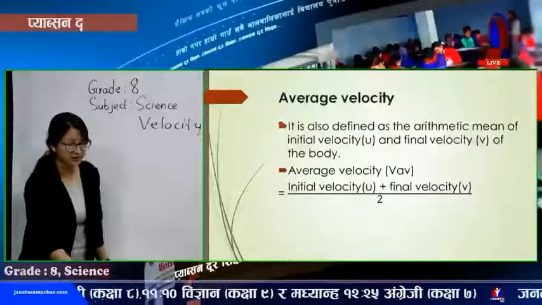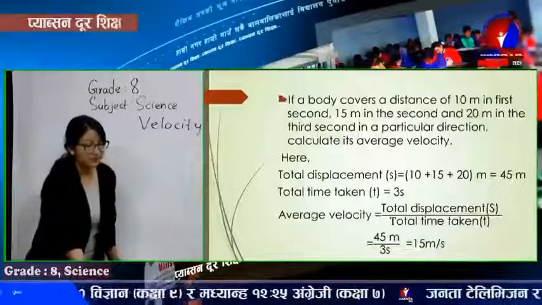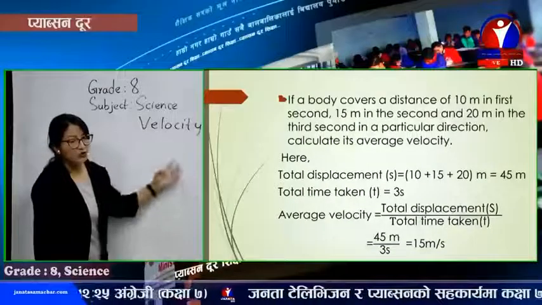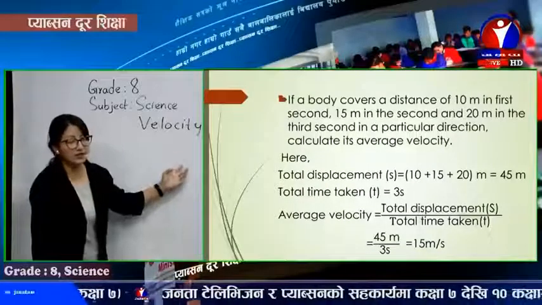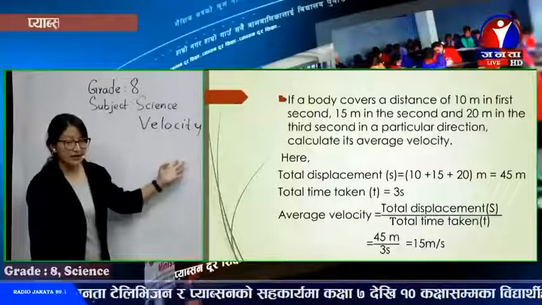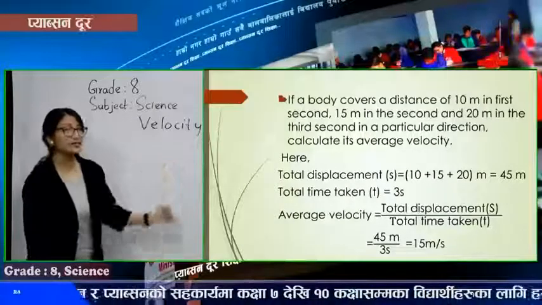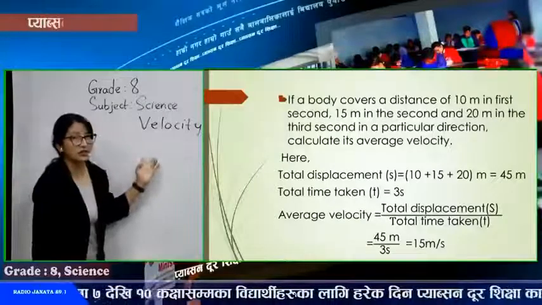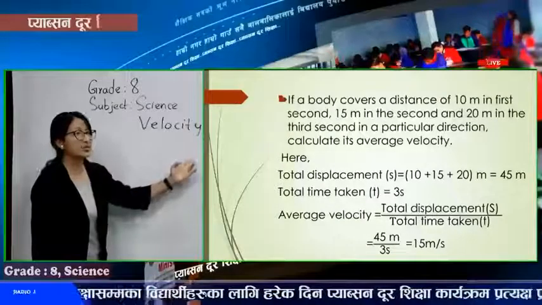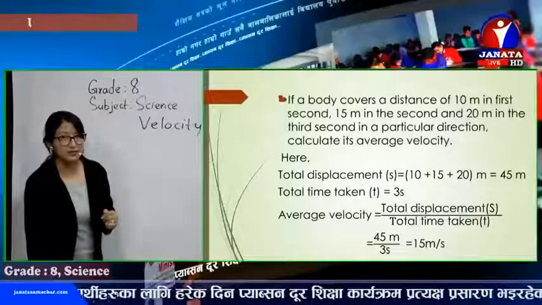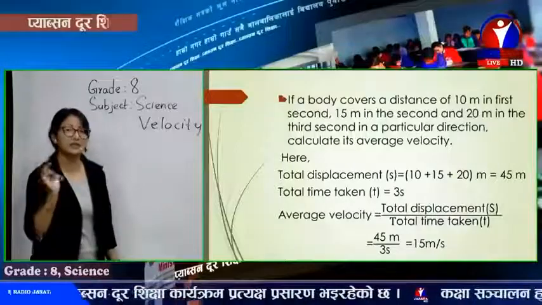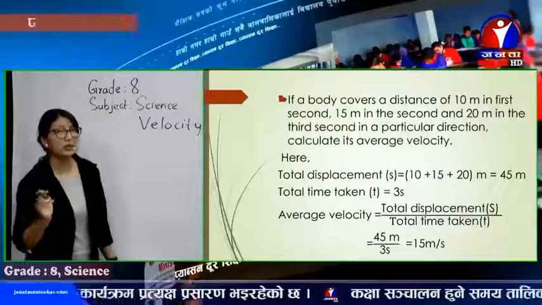A short example: if a body covers 10 meters in the first second, 15 meters in the second second, and 20 meters in the third second, the total displacement is 10 plus 15 plus 20, altogether 45 meters. The total time taken is 3 seconds.